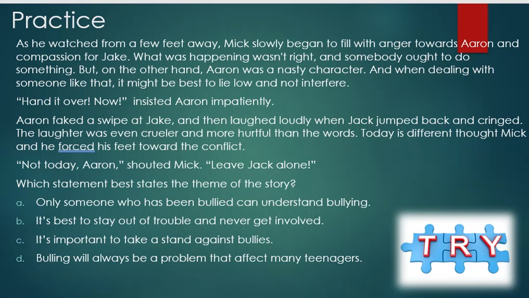"Hand it over, now," insisted Aaron impatiently. Aaron faked a swipe at Jake and then laughed loudly when Jake jumped back and cringed. The laughter was even crueler and more hurtful than the words. "Today is different," thought Mick, and he forced his feet forward toward the conflict. "Not today, Aaron," shouted Mick. "Leave Jake alone." Which sentence best states the theme of the story?